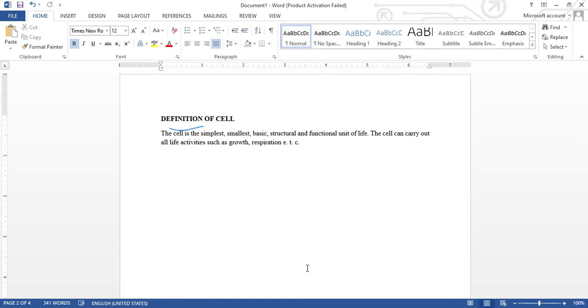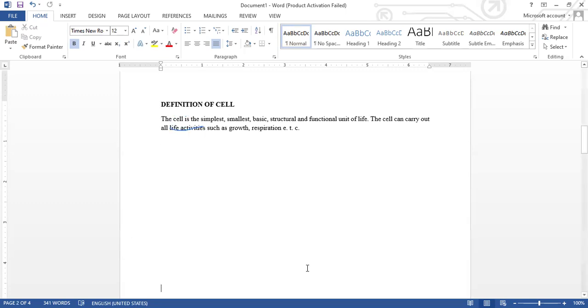And the questions is that you should be able to define a cell. Cell is the basic, the smallest, the simplest, functional, and structural unit of life. And the cell can carry out all life activities. Like all life characteristics, a single cell can carry out all of them.